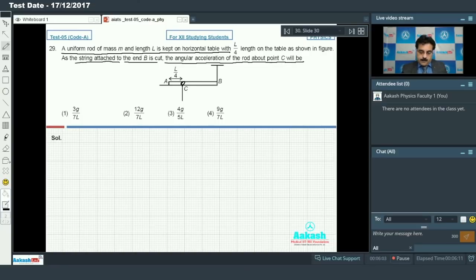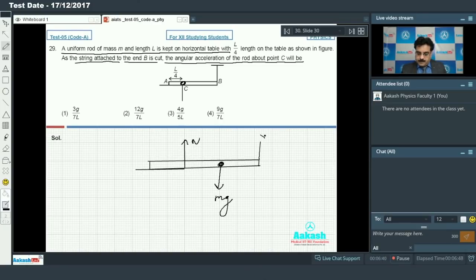So I need to calculate the torque about point C, because according to the problem, I need to find the angular acceleration of the rod about point C. So if I go for the free body diagram for the calculation of torque, this is my point C. So if I draw a normal force and this is the position of center of mass, so mg will act in downward direction.